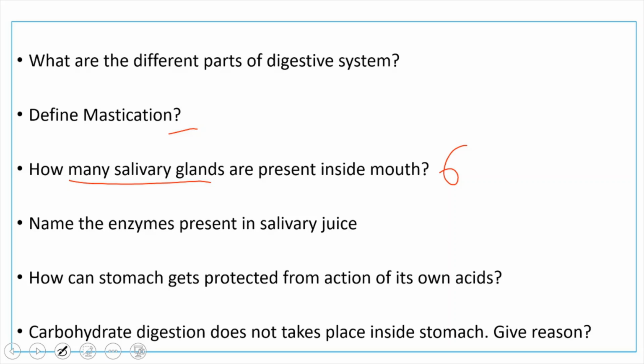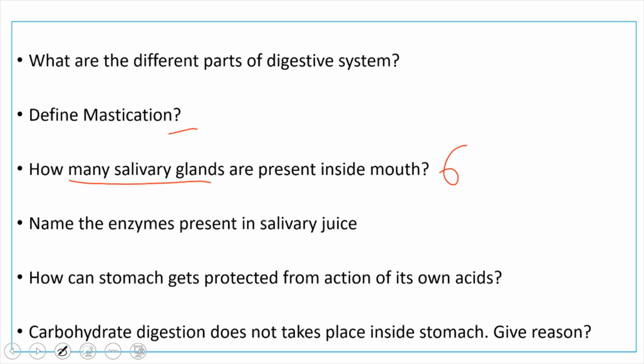How can the stomach get protected from the action of its own acids? The walls of the stomach secrete mucus, which protects the stomach from the action of its own acids.